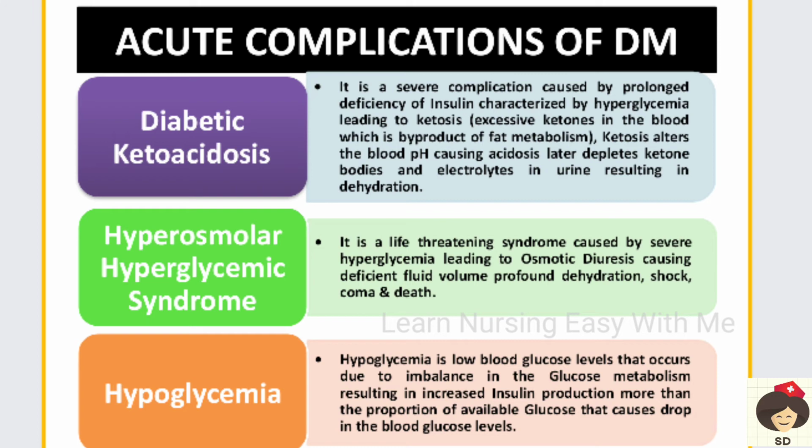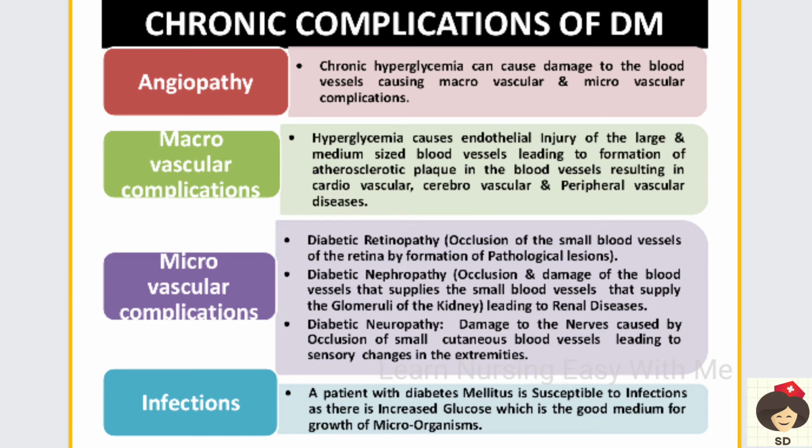If there is more and more glucose, the body has to produce more and more insulin in order to bind the glucose, and in one condition the body will uncontrollably keep on producing insulin, which will cause more binding of glucose, and when more glucose is bound, the patient will go to hypoglycemia, that is decreased blood glucose level. So in diabetes mellitus, the patient may suddenly go hyper or hypoglycemic, so there will be imbalance in the sugar levels. And next, coming to chronic complications of diabetes mellitus, the patient will have angiopathy.